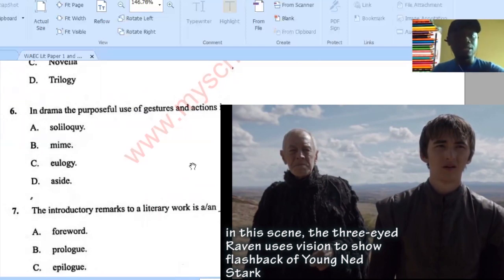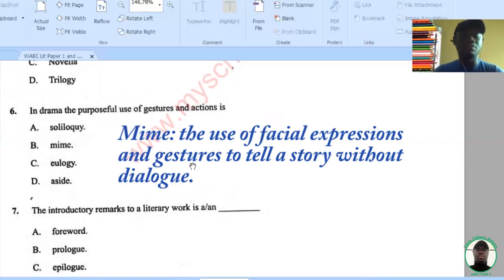Now, the answer here is mime. Mime is the use of facial expressions and gestures to tell a story without words. So the use of gestures and expressions is mime. So the correct option here is mime.